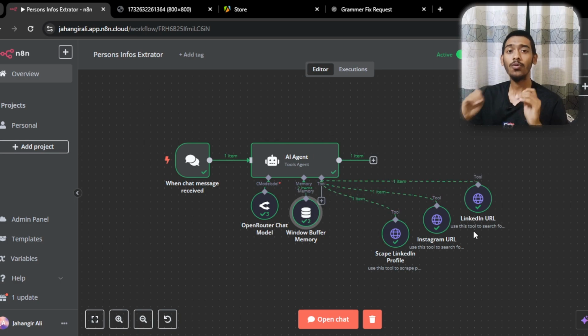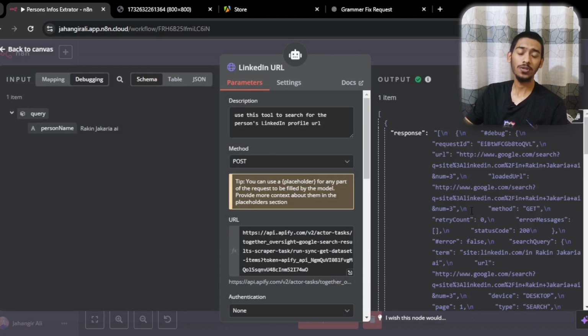So let me just go with the tool section, which is the most important part here. As the first, you can see that is the LinkedIn URL. It will work to scrape the LinkedIn URL. And as you can see in the description, it says: use this tool to search for the person's LinkedIn profile URL. So this tool will be used to extract or get the person's LinkedIn profile URL.